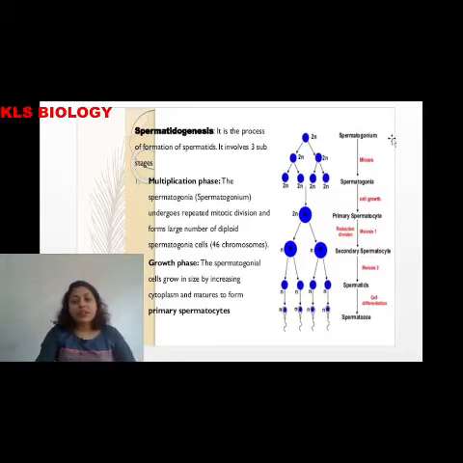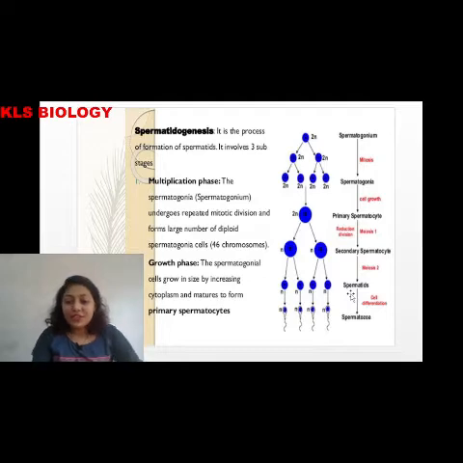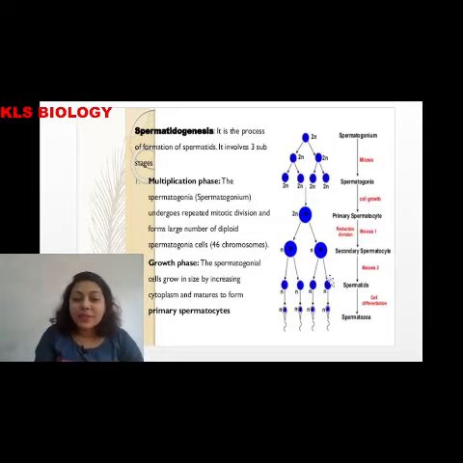When puberty arises, one or two of the primary spermatocytes are selected. They undergo the first meiotic division to form secondary spermatocytes, and then the second meiotic division takes place to form haploid cells called spermatids, which then form the spermatozoa.